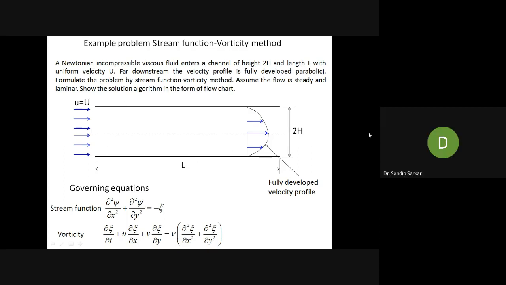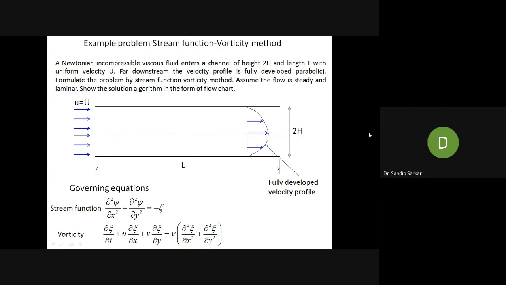Can anyone read the question for me? Yes sir, I can. A Newtonian incompressible viscous fluid enters a channel of height 2h and length L with uniform velocity u. Far downstream, the velocity profile is fully developed, parabolic. Formulate the problem by stream function vorticity method. Assume the flow is steady and laminar. Show the solution algorithm in the form of flowchart.